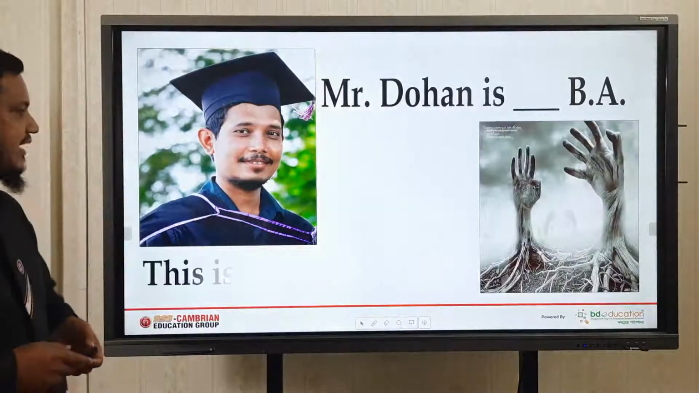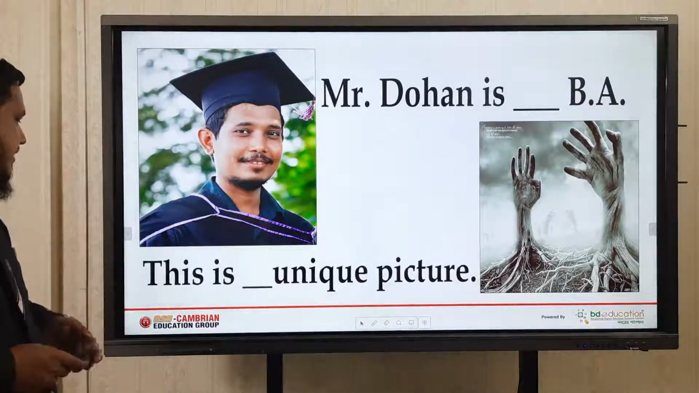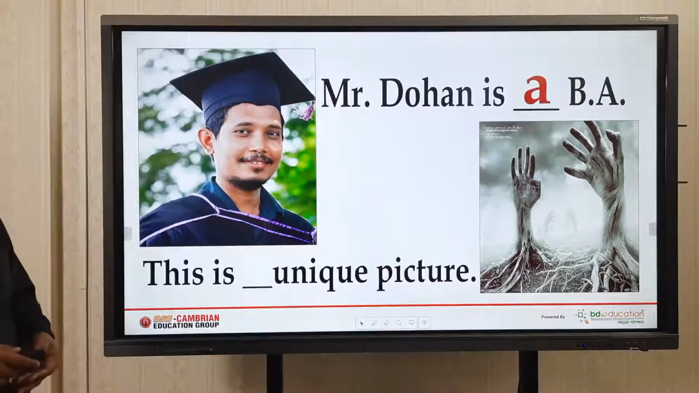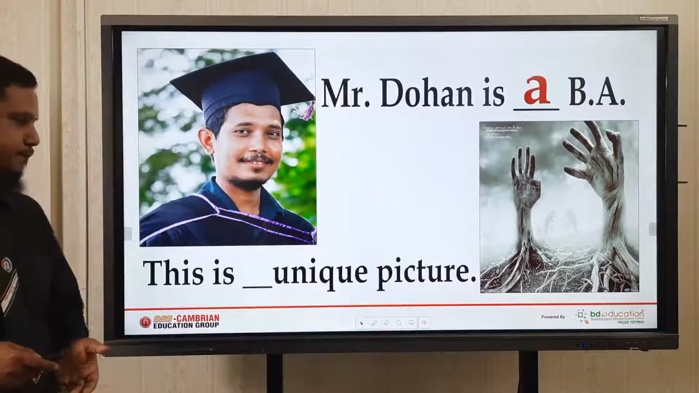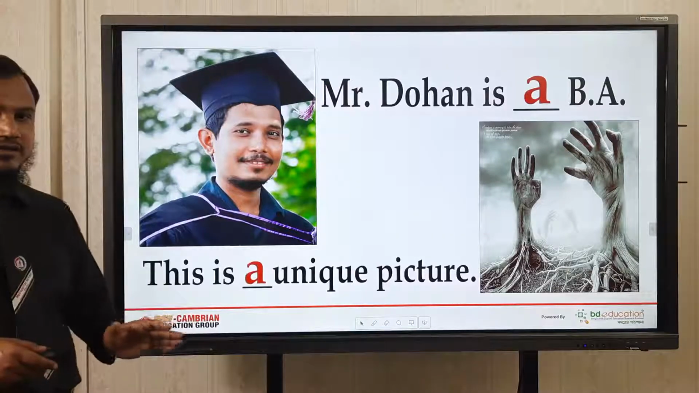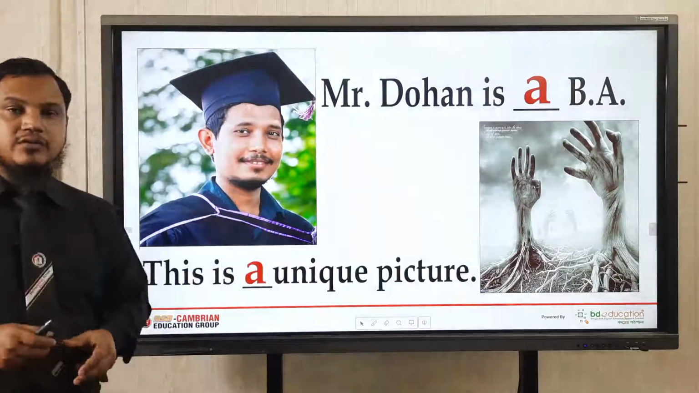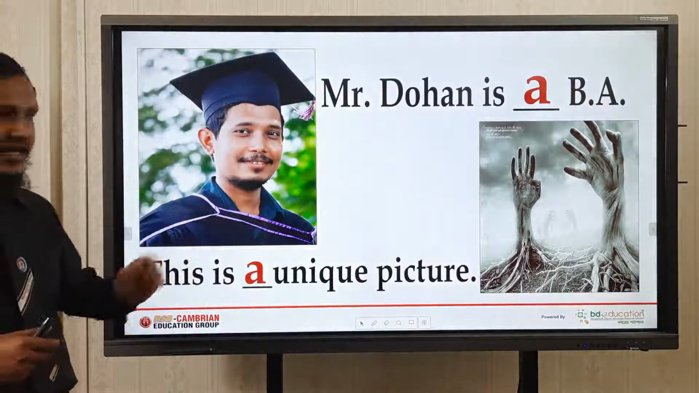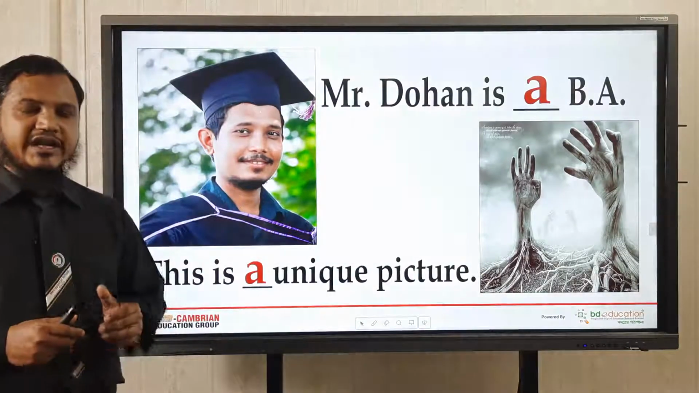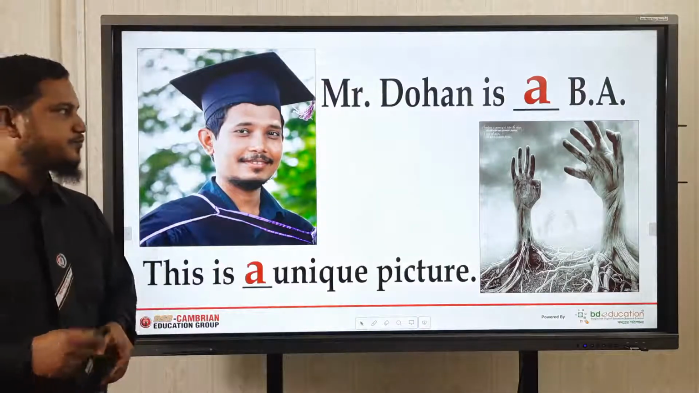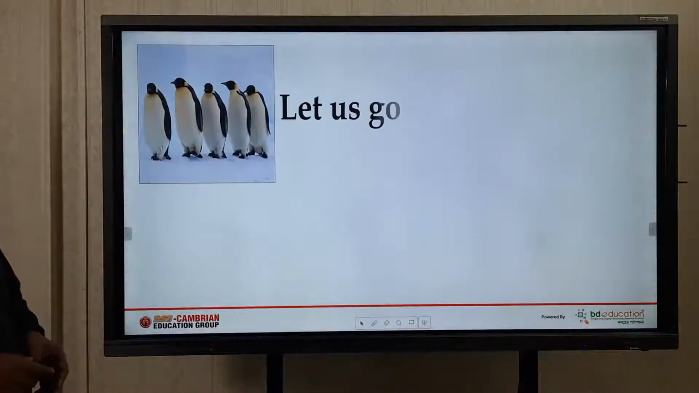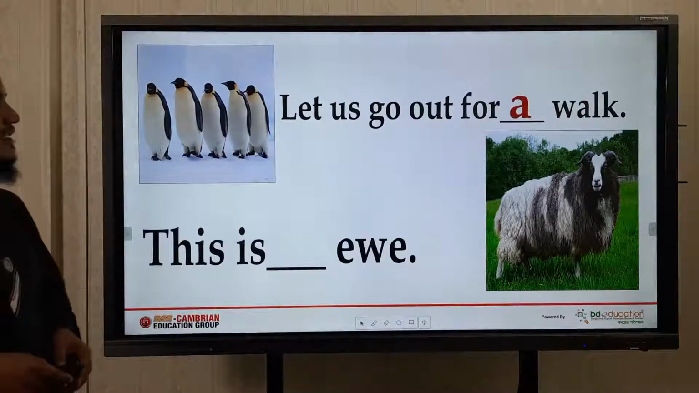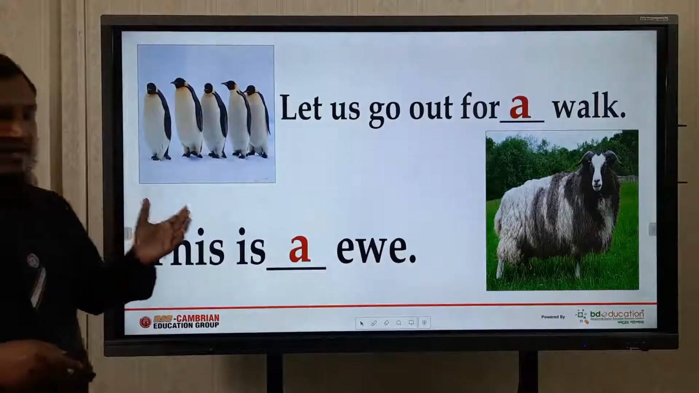Look at this. Another sentence and also the picture. This is dash picture. So, what will you use here? Mr. Doha is a B-A. This is a unique picture. Okay, unique. So, if you find the pronunciation U, you will use the article A, and if you find any consonant letter and consonant sound, you must use A. Look at this. Let's go out for dash word. What will you do now? Let us go out for a word. This is a U.